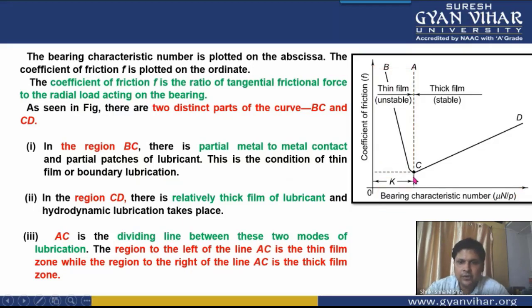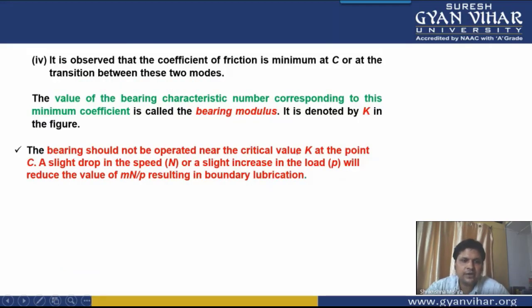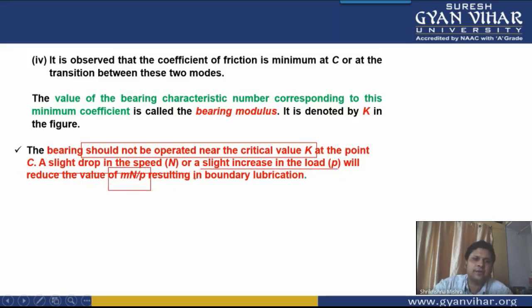All right, so therefore your bearing should never operate near to this critical value K. A slight decrease in speed or slight increase in the load P will reduce the value of mu n by p. This will result in boundary lubrication. Thin film lubrication is also known as boundary lubrication.